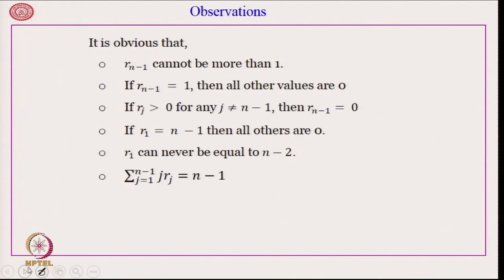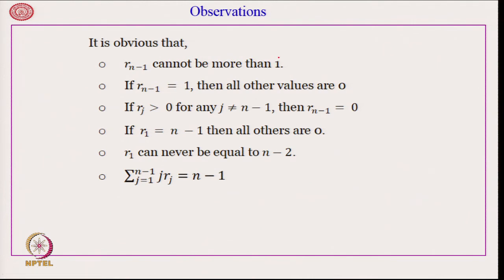It is obvious that R n minus 1 cannot be more than 1, because if there is a run of n minus 1 elements, whether plus or minus, that means it has taken care of all the transitions, and therefore, there cannot be any other element in the sequence.